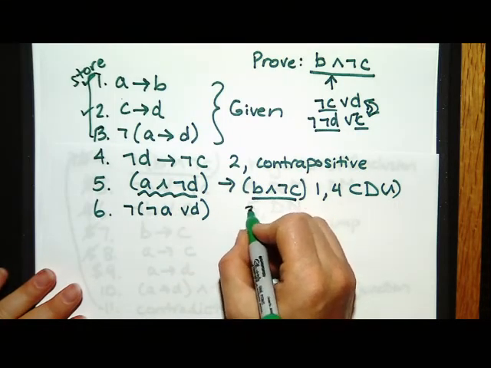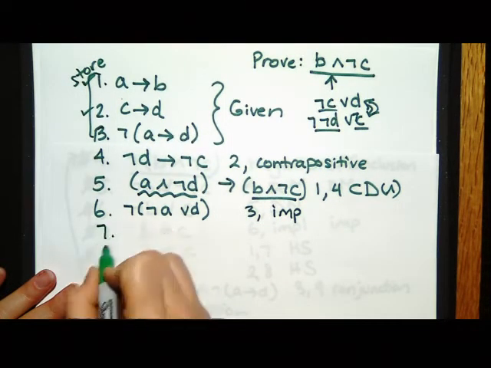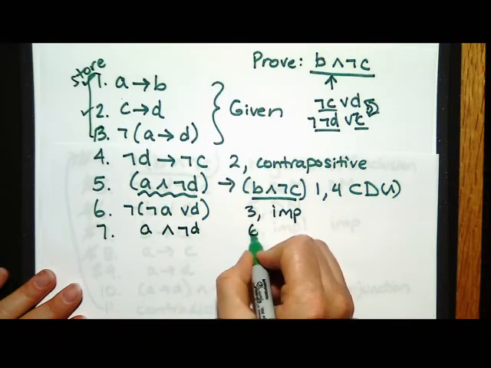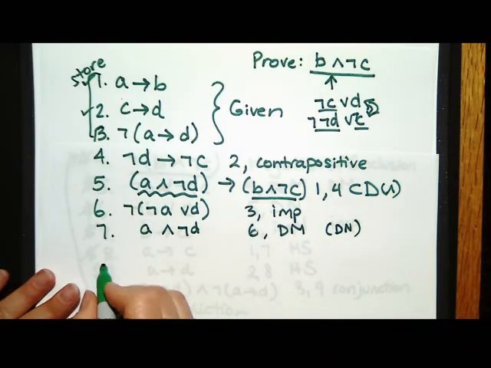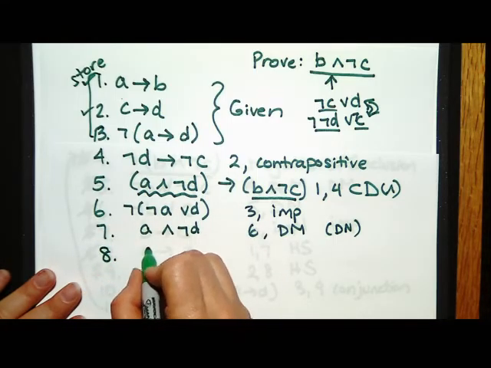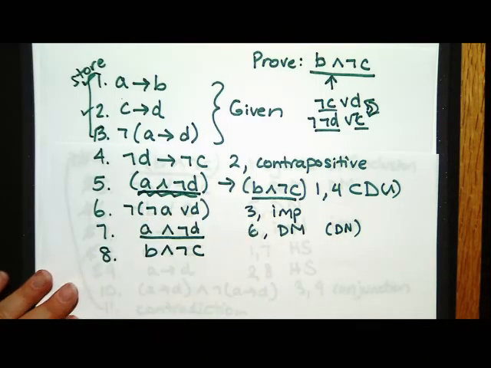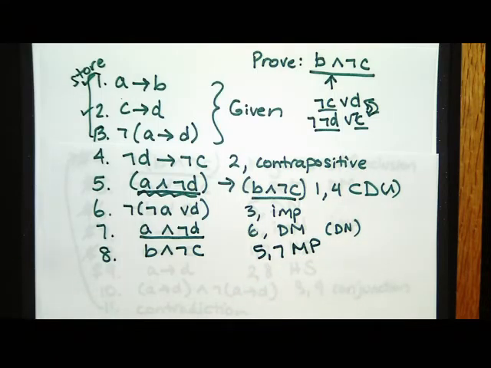Okay, so that was from line 3, and we used the implication rule. And then 7, we're going to do De Morgan's, and we're going to skip double negation, so we get A and not D. That was 6, and it was De Morgan's, and technically double negation 2. And then, wow, that's cool. That's just like the left-hand side of 5. So our last thing is just going to be to conclude that B and not C is true because 7 exactly matches the hypothesis of 5, and modus ponens tells me that if it's raining, I'm going to get wet. So I'm writing down that I got wet, from 5 and 7, and modus ponens let me do that.